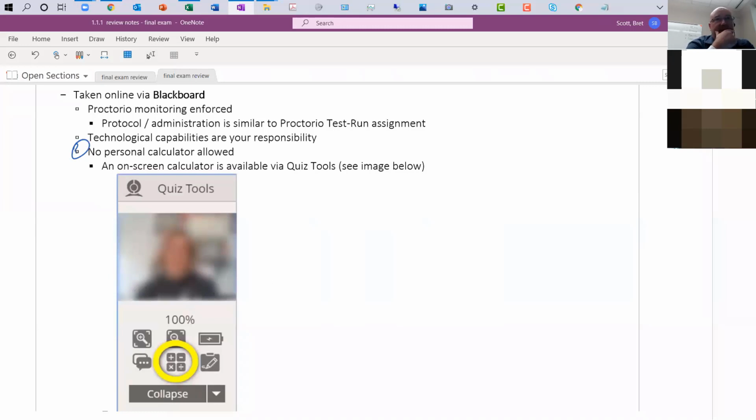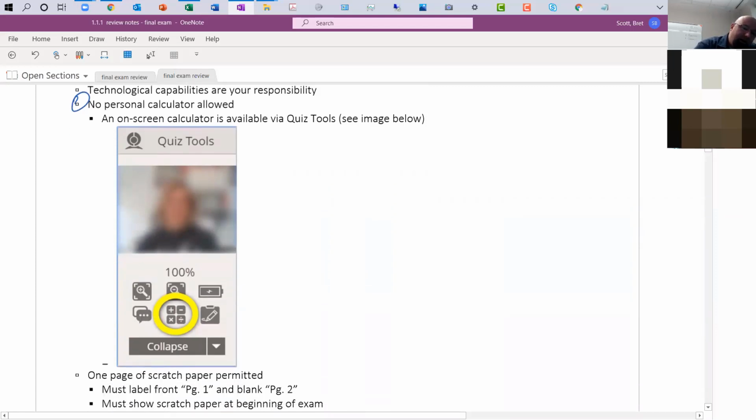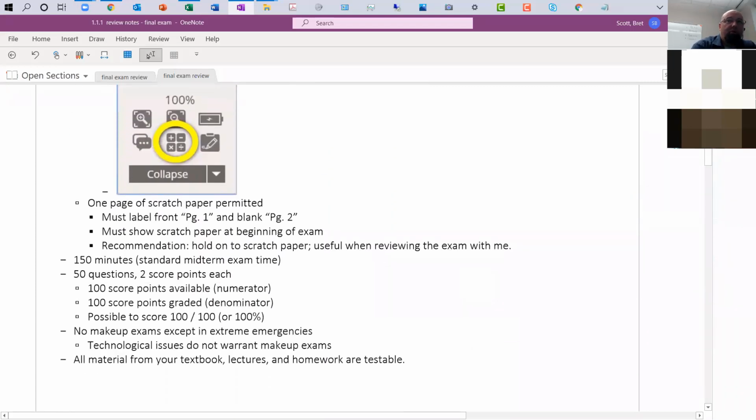The list of items there is pretty clear. No electronic devices around you at all. So you don't want to make that mistake. Trust me, it's 100 points, and it's a significant portion of your grade.